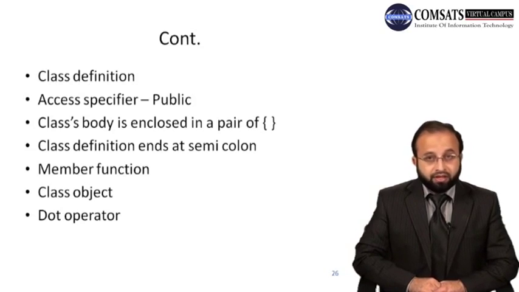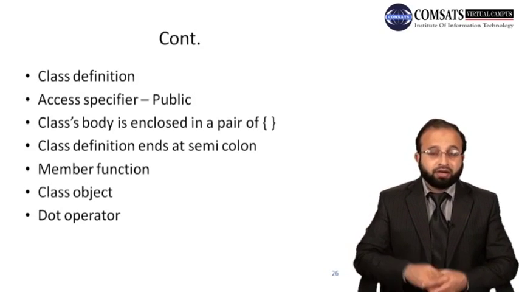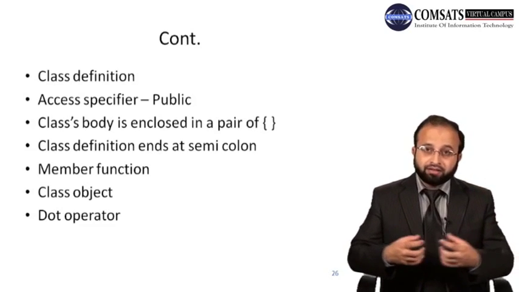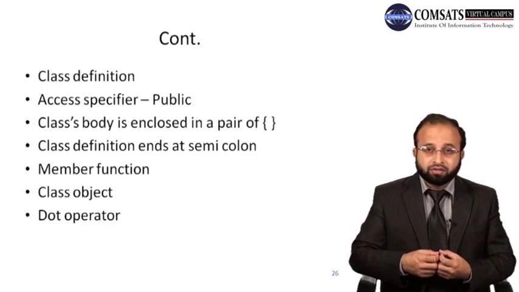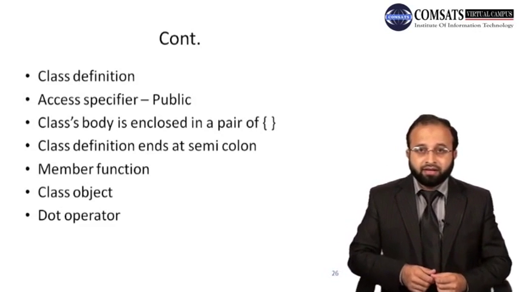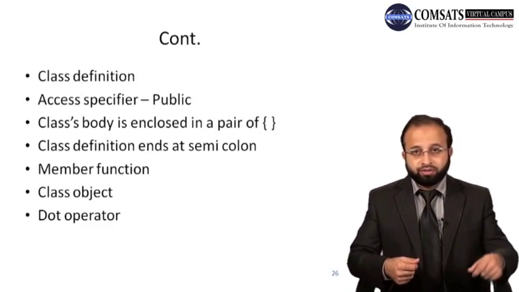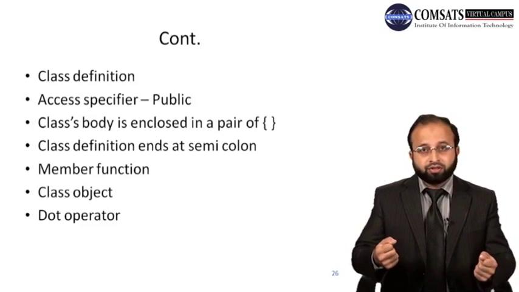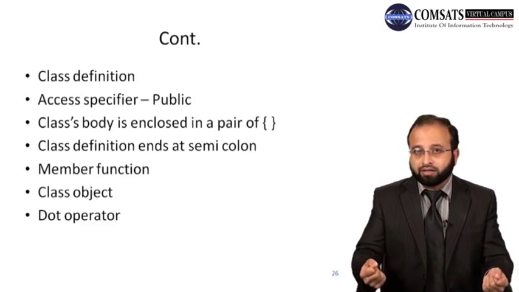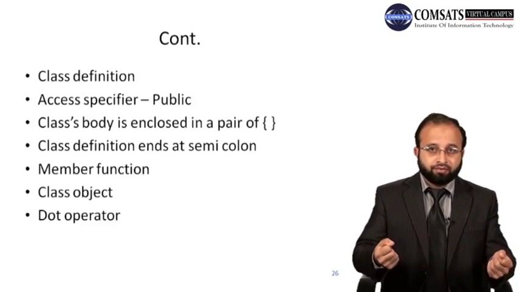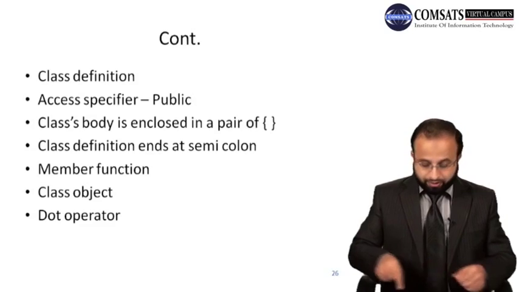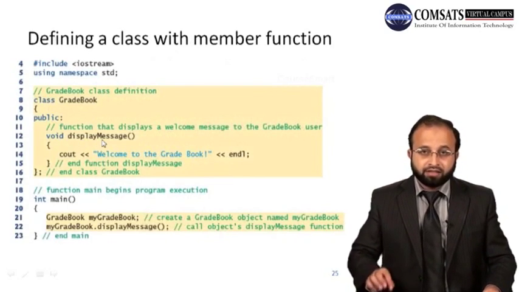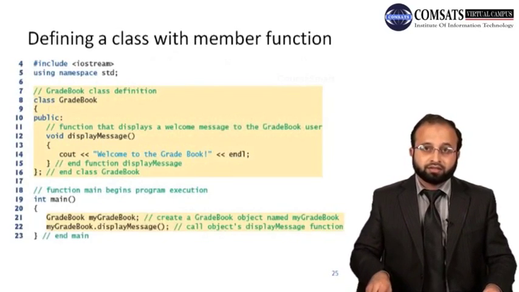So there are some member functions in the class, and what are those member functions? If you try to relate that to the car example, the accelerator pedal, brake pedal, transmission shift, and steering wheel are basically the member functions of a car engineering drawing class, right? In the previous example, the member function is displayMessage, the member function of the GradeBook class.